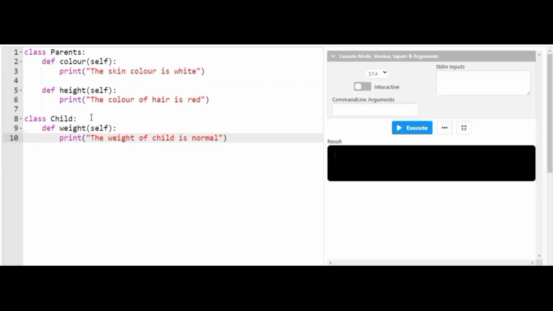Okay friends, so now I can clearly see here that I have declared two classes, one is the parent class and its child class. Inside the parent class, I have declared two methods, color of skin followed by the height of parents. The color of the skin is white and followed by the hair color is red.